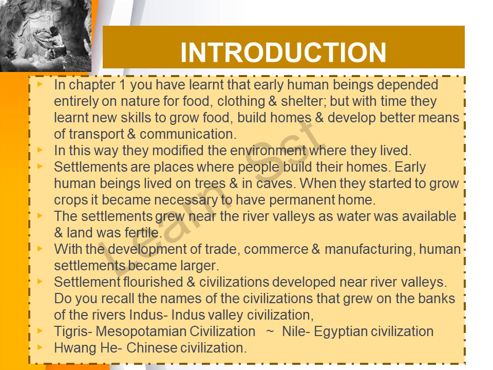Do you recall the names of the civilizations that grew on the banks of rivers? For the Indus, it is the Indus Valley civilization. For the Tigris, it is the Mesopotamian civilization. For the Nile, it is the Egyptian civilization. And for the Huanghe, it is the Chinese civilization.